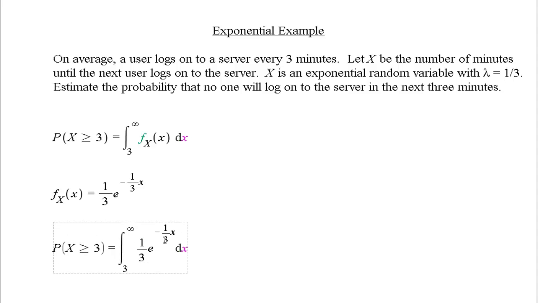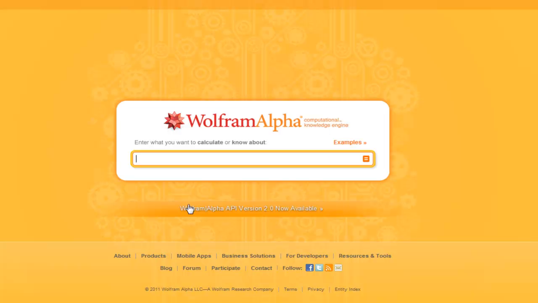And I could just press enter and have Maple integrate this for me, but I'm not going to do that because you don't have access to Maple. Instead, what I'm going to do is integrate this using Wolfram Alpha. So we're integrating from 3 to infinity, 1/3 e to the negative 1/3 x.